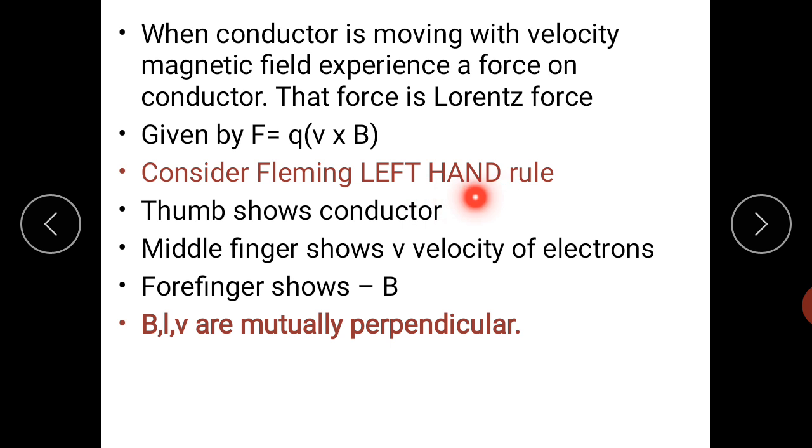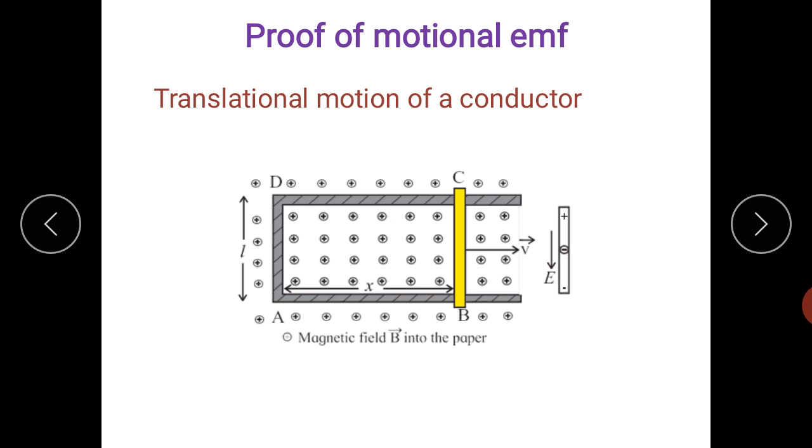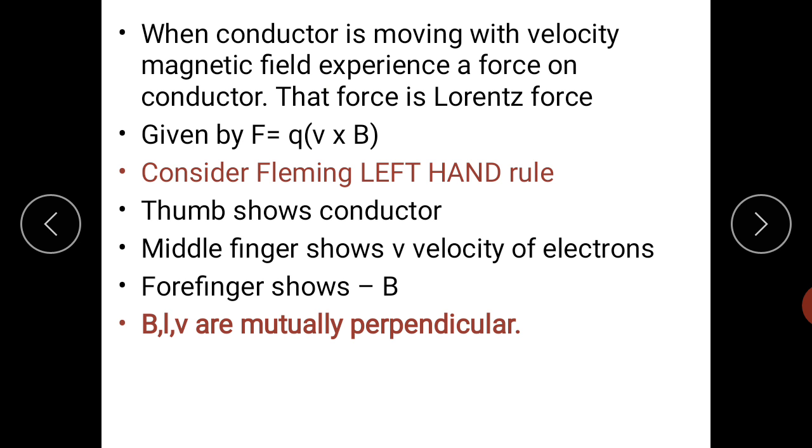Consider Fleming's left hand rule. The thumb shows the conductor. Here in this case you can see the thumb shows the conductor. Just hold your left hand and the thumb shows the conductor. The middle finger shows the velocity of electrons and the forefinger shows the magnetic field B, which is perpendicular, into the paper or screen here. So B, L, V are mutually perpendicular.